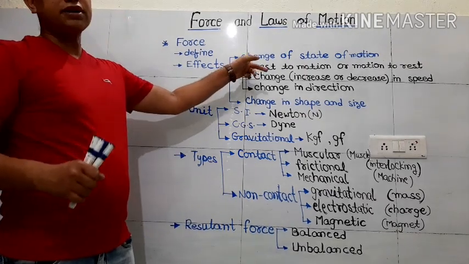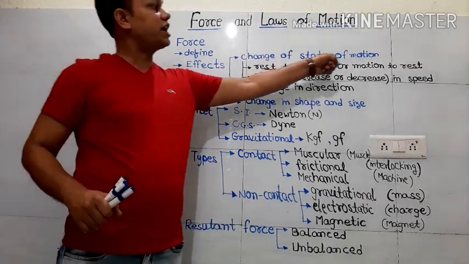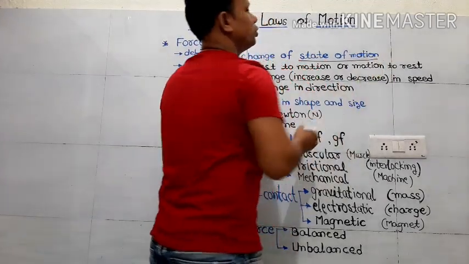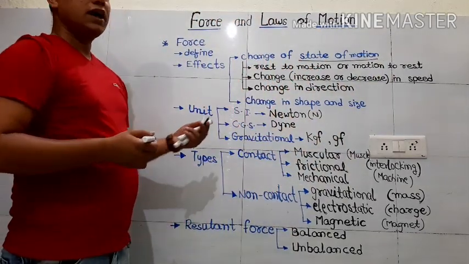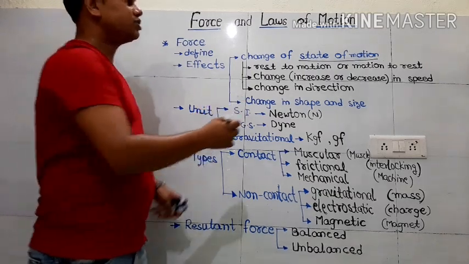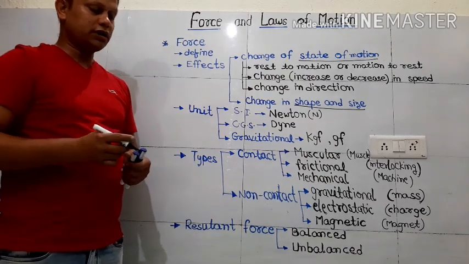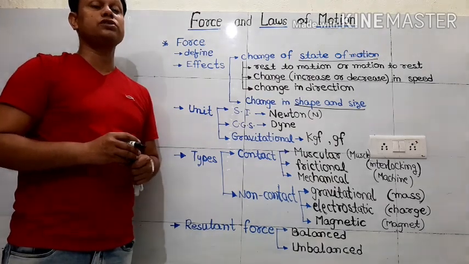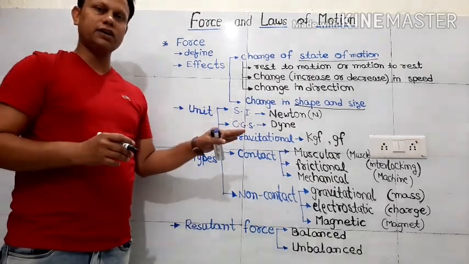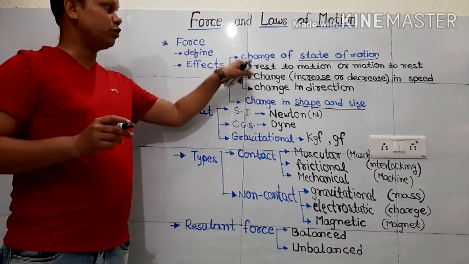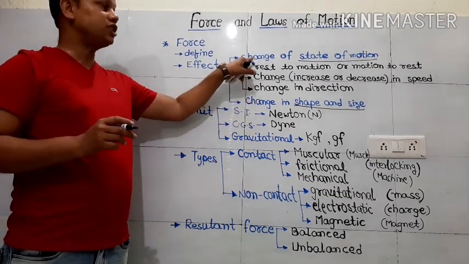One, as I have written, is that it brings a change of state of motion. What do we call it? Change of state of motion. And then the second category I have written is change in shape and size. So broadly, the effects produced by the force are categorized under two categories. Now you can observe that in both divisions, change is written.